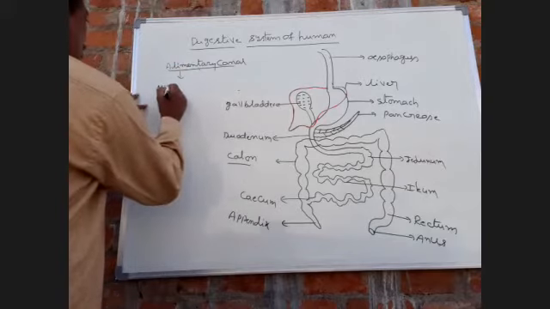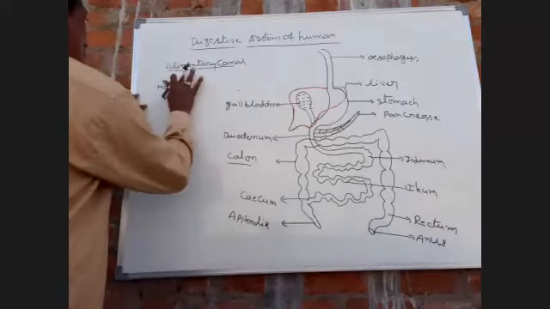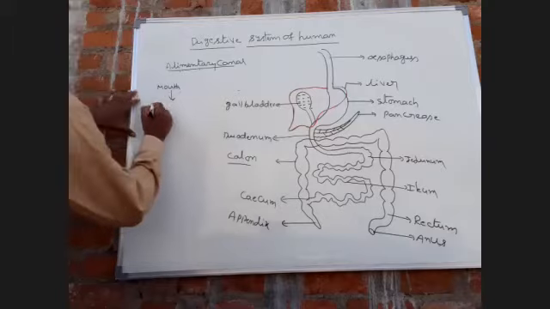Mouth. The mouth opens into the buccal cavity.